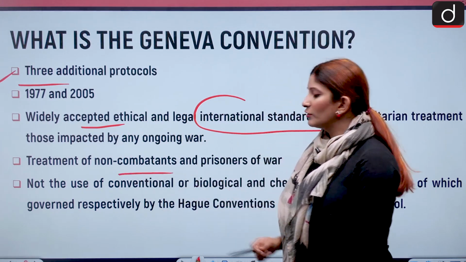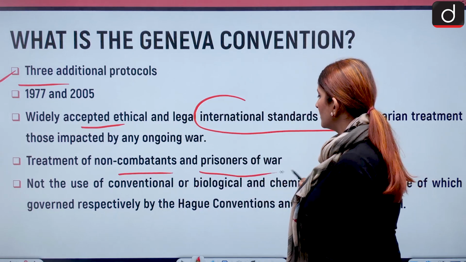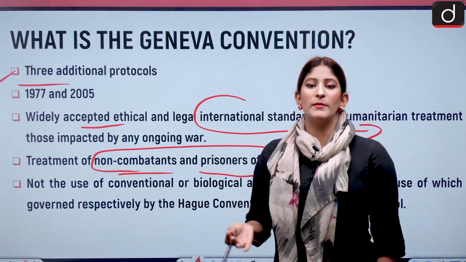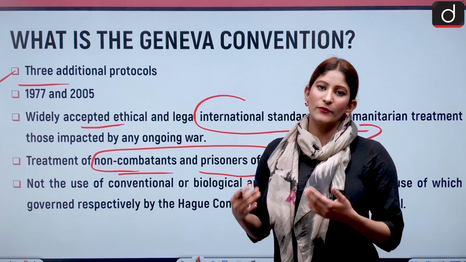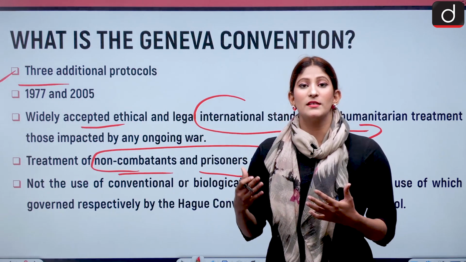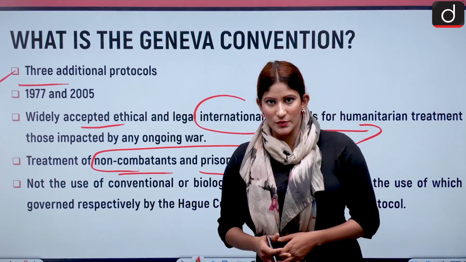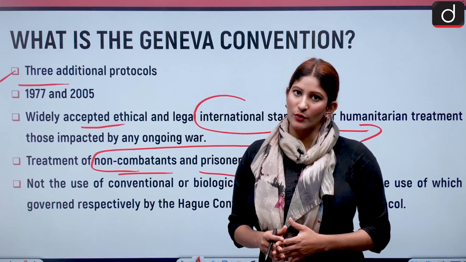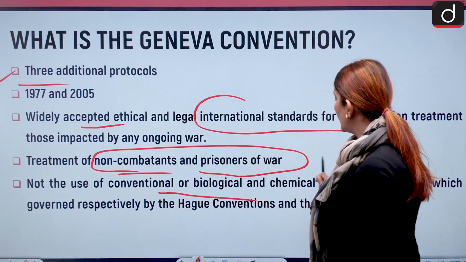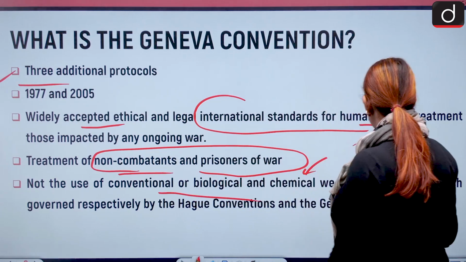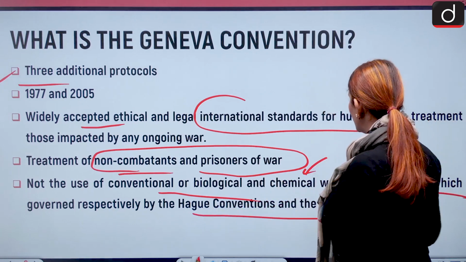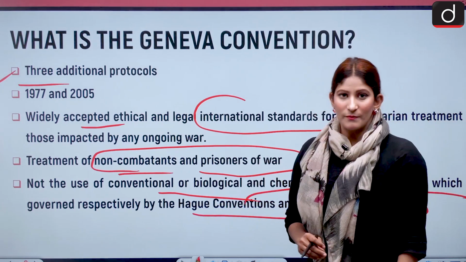The treatment of non-combatants and prisoners of war was the main challenge. People who are in the war are of course ready, as they were commanded to pick up arms and clash. But what about those who never chose the war to happen? Mostly civilians. The use of conventional, biological and chemical weapons is governed respectively by the Hague Convention and the Geneva Protocol. All these were also dealt with.